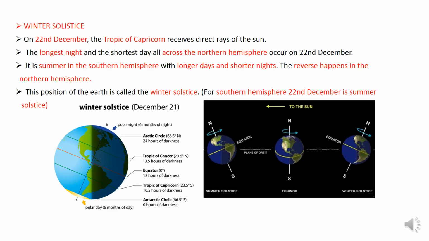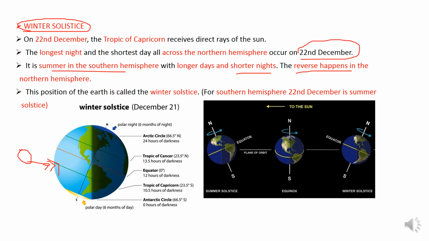Now we are studying about winter solstice. On 22nd December, Tropic of Capricorn receives direct rays of the Sun. So, it is summer in southern hemisphere with longer days and shorter nights, and reverse happens in northern hemisphere. So, the northern hemisphere has longest night and shortest day, and this occurs on 22nd December. This position of the Earth is called winter solstice. For southern hemisphere, 22nd December is summer solstice.